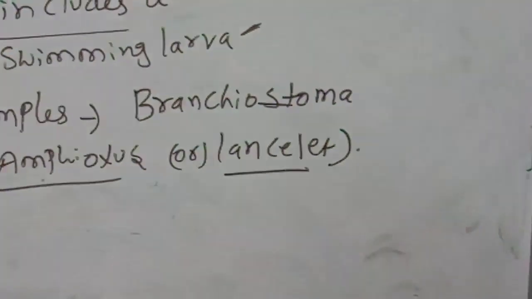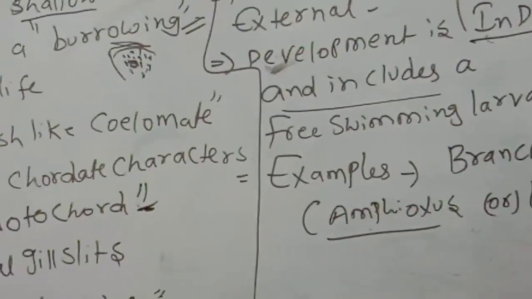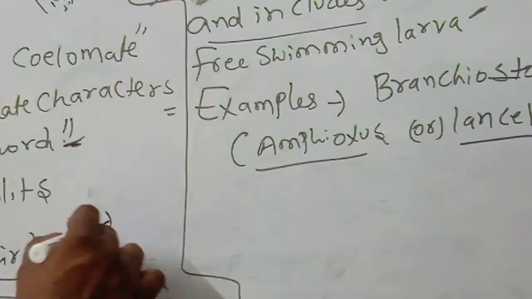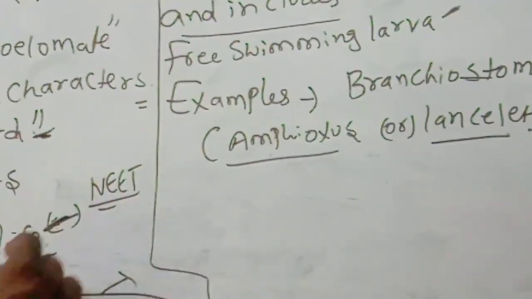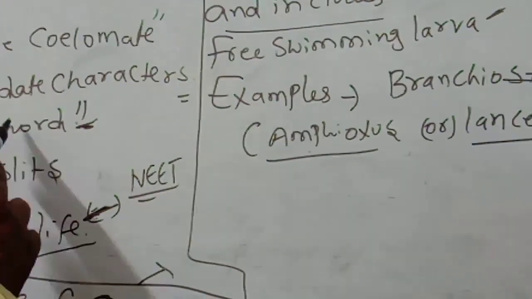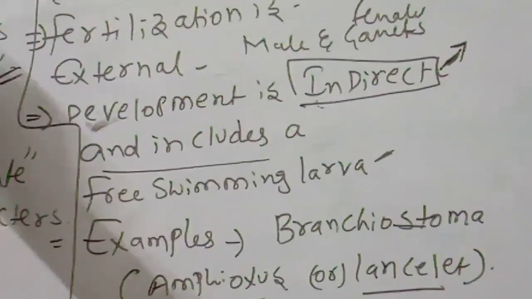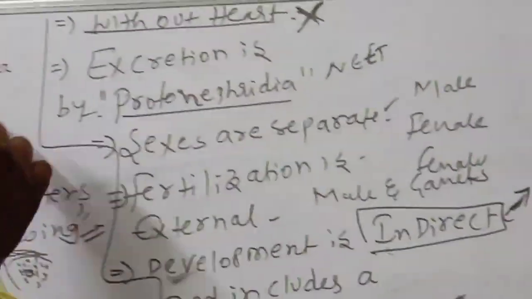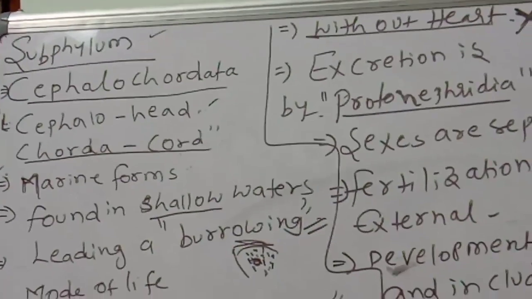Chordate characters will be there: notochord and pharyngeal gill slits throughout their life. This is a neat bit. That's why they are called cephalochordata: they have a head region, and the notochord is present.